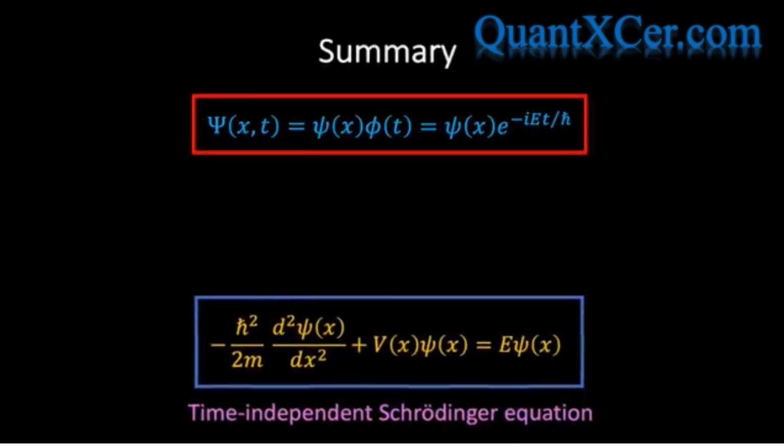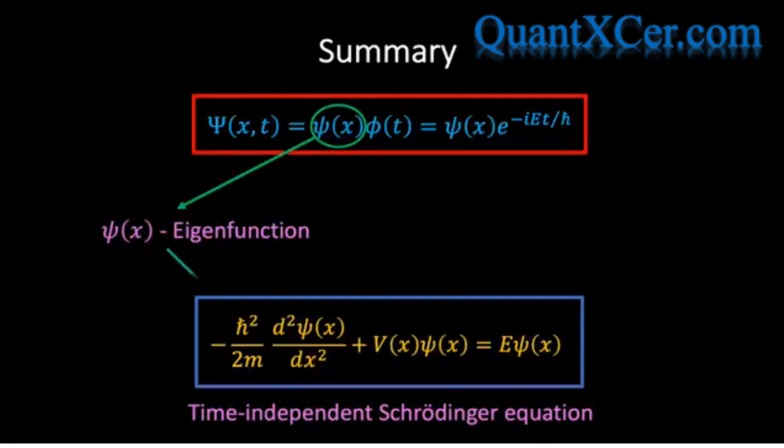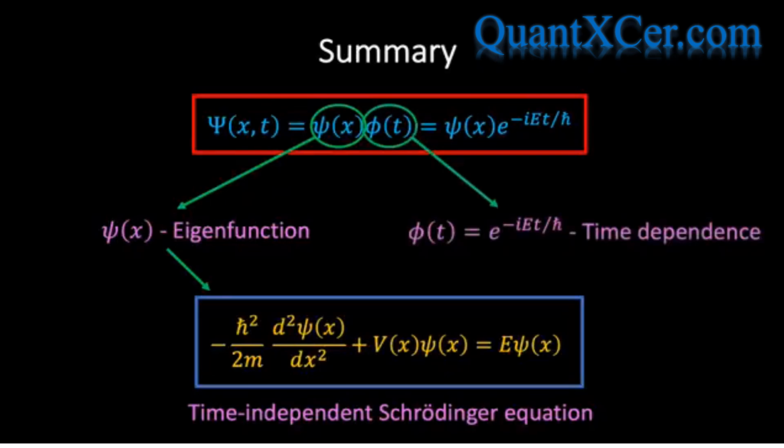So, in summary, the separation of variables approach has led us to the conclusion that the eigenfunction psi of x, which specifies the space dependence of the wave function, is a solution to the time-independent Schrodinger equation. Furthermore, we have seen that the time dependence of the wave function is governed by the term phi of t equals e to the minus iEt over h bar, where E is the total energy of the particle in the system. Now that we've sketched the general procedure, let's apply this approach to a specific example.